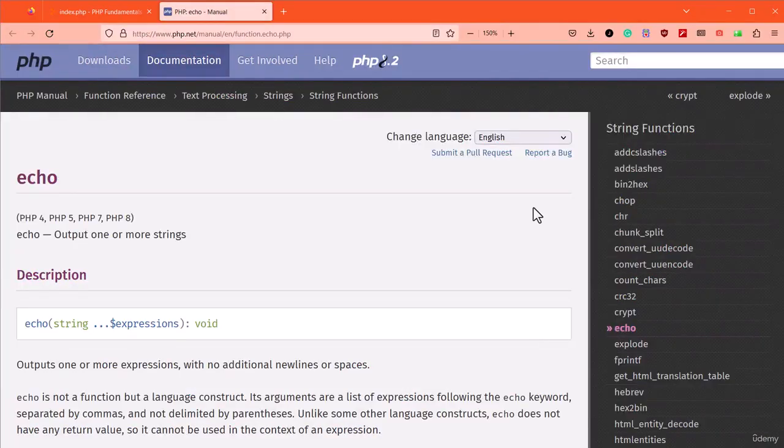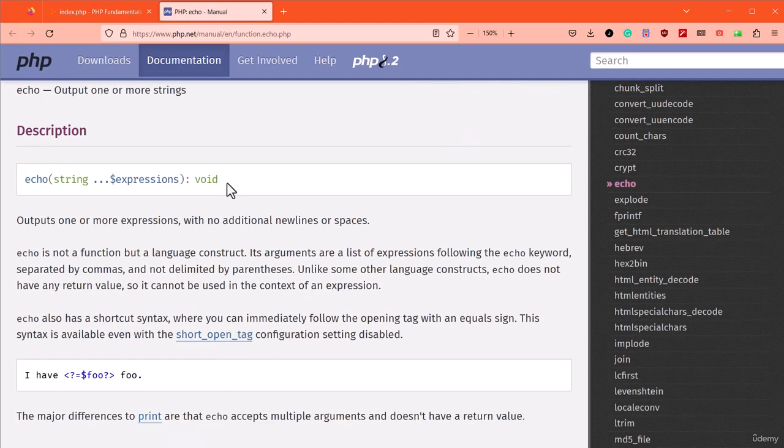In the resource section of this course, I provide a link to the echo keyword documentation page. Under the description section, there's a code example of the echo keyword. I didn't mention this before, but you can wrap the value with a pair of parentheses. However, these characters are completely optional. Most developers prefer to skip them.